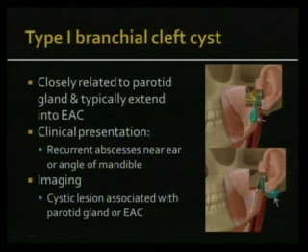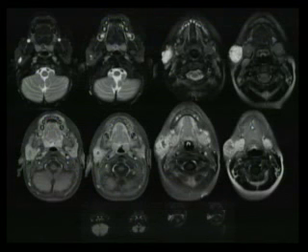This is the type 1, which extends from the junction of the cartilaginous and bony EAC, and it goes parallel to the EAC and extends up to the auricle. And this is an example of a type 2, which extends from the EAC and goes all the way down to the angle of the mandible. So showing you an example, this is a type 2. So you can see this one extends from the EAC, goes all the way down. You can see this tubular structure goes all the way down to the angle of the mandible where you see a large abscess. You can see all that phlegmon and abscess near the angle of the mandible.